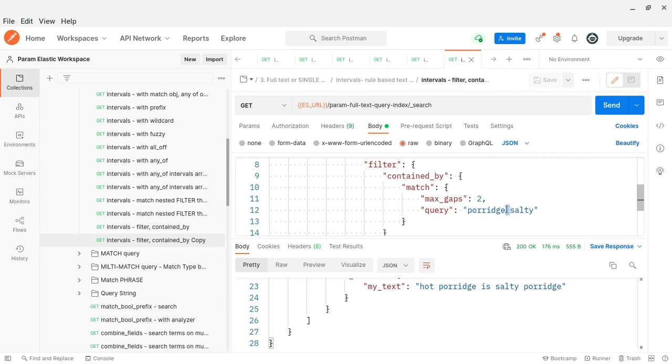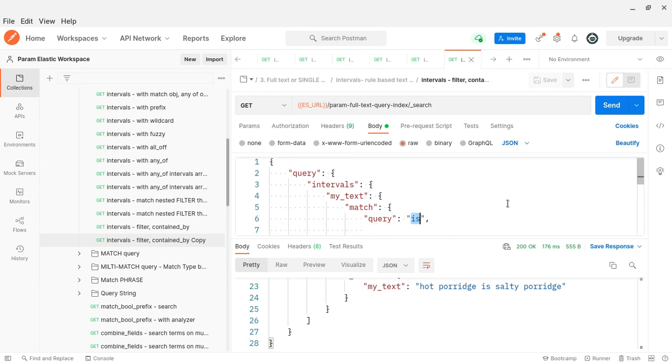So that is the meaning of max gaps: how many words can be in between these two terms, along with the is.